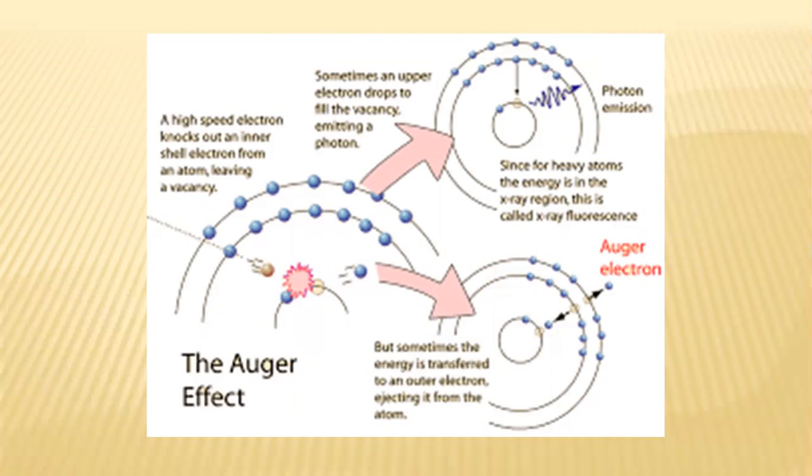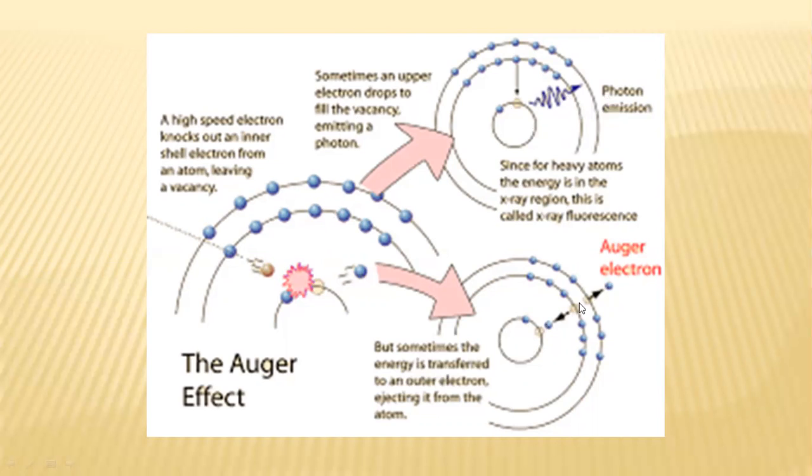A high speed electron knocks out an inner shell electron from an atom, and it leaves a vacancy. So there are two cases. Suppose this is an inner shell electron and this high speed electron is coming, and it leaves a vacancy in the atom. In one case, an upper electron drops in to fill the vacancy like this, and it emits a photon. Since for heavy atoms the energy is in the X-ray region, this is called X-ray fluorescence. Or otherwise it can also happen that sometimes the energy is transferred to just an outer electron, ejecting it from an atom.